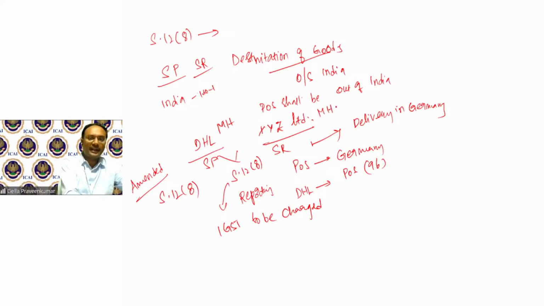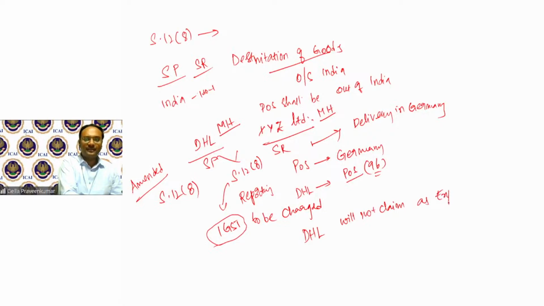XYZ is also in Maharashtra. But because the goods are meant for delivery out of India, my place of supply will be outside India. This is my state code. I report this as the place of supply outside India, and I would be charging IGST for this particular transaction. DHL will not claim this as export of service.